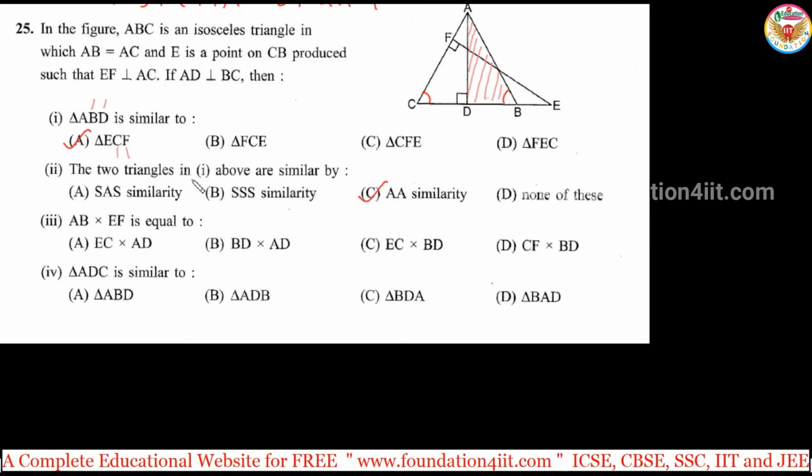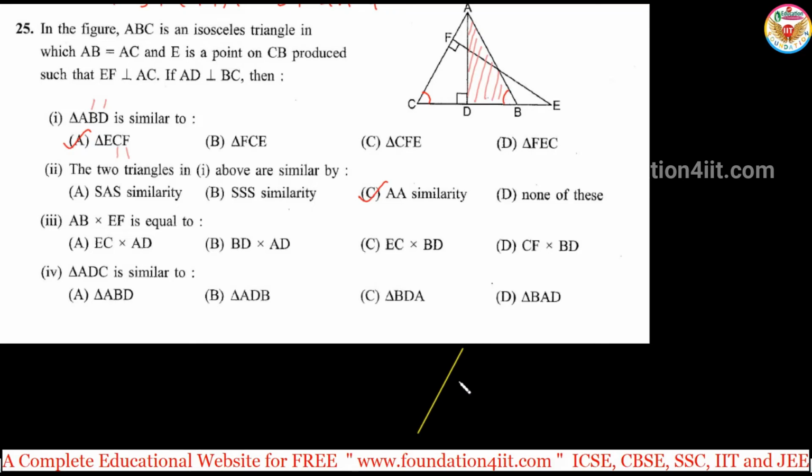That's why, in question number 1, the property is AA similarity, right? And the next one, AB into EF. Let us take this ABD and this ECF, because AB and EF are there. Let us take these two triangles separately, understand clearly.